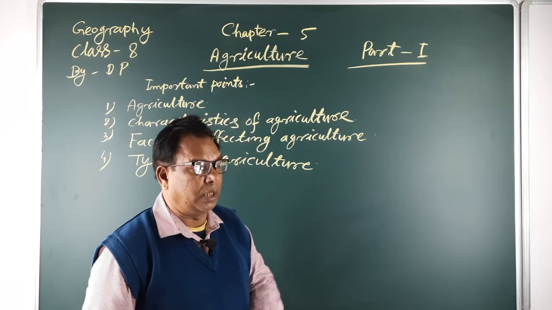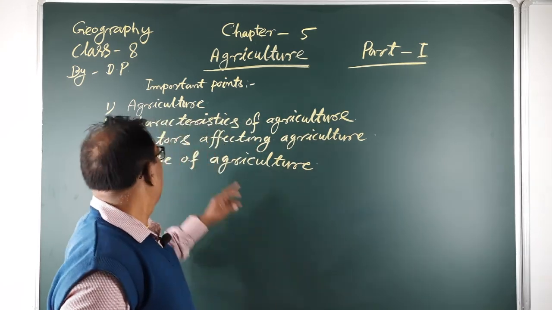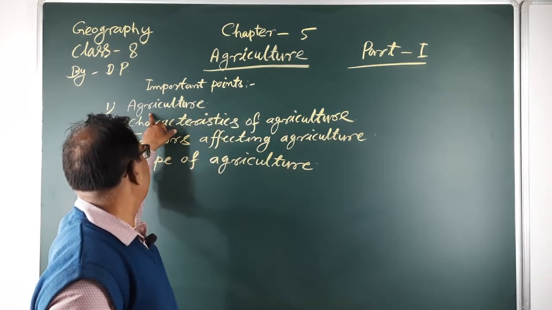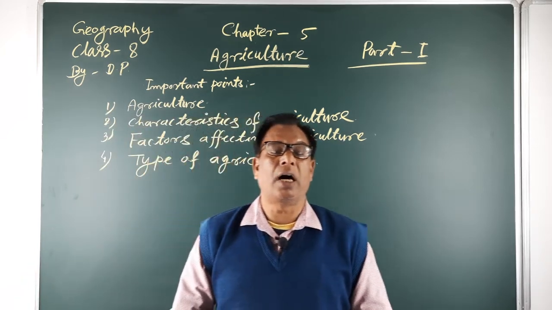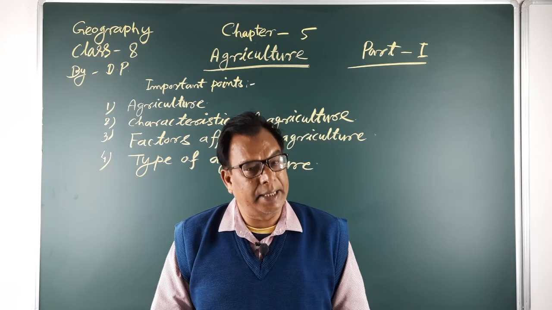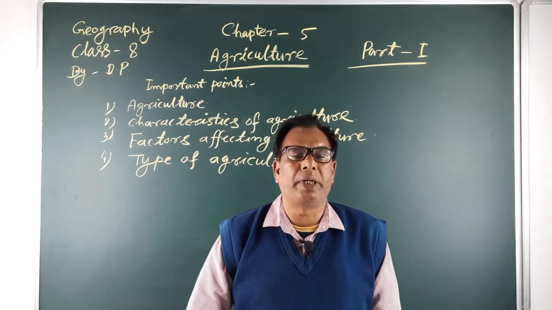Now, firstly, I want to discuss the important points of agriculture. What are the characteristics of agriculture? There are many characteristics.